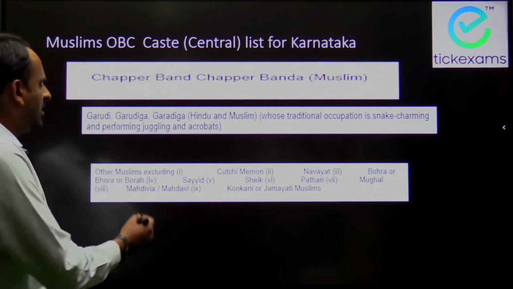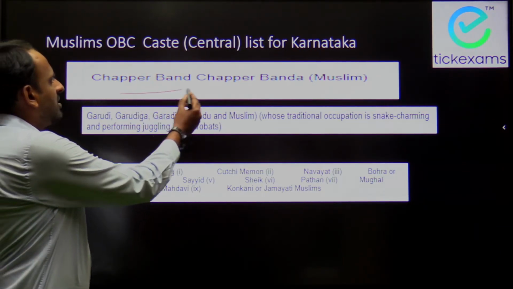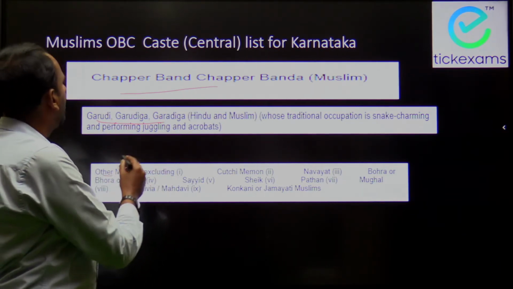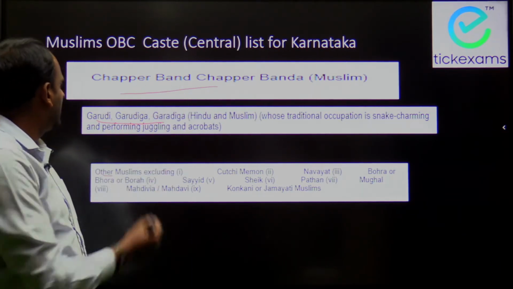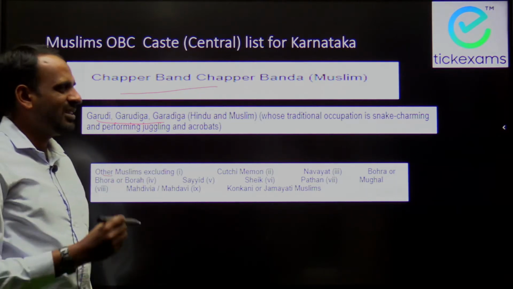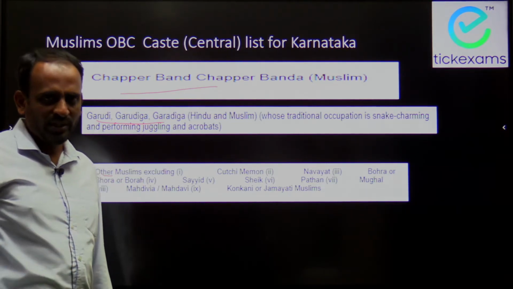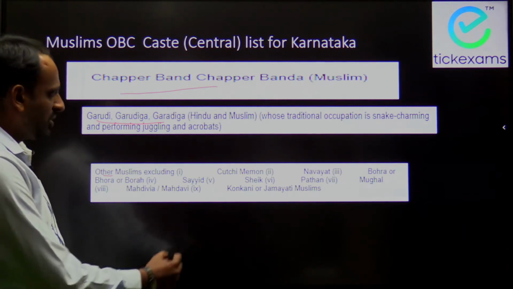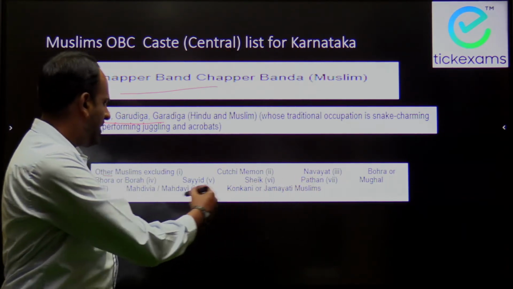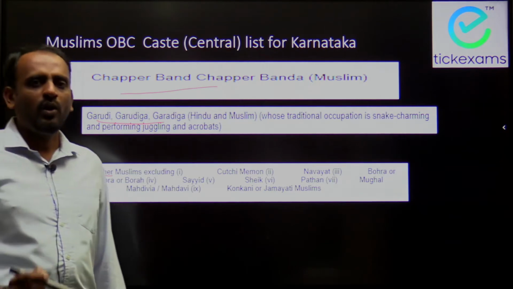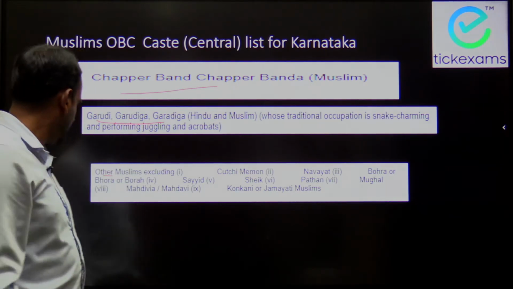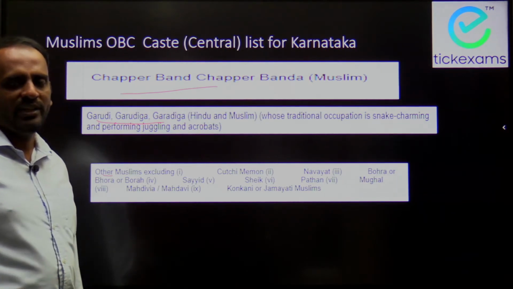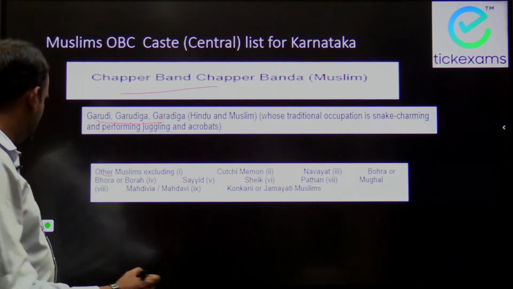So in Karnataka, among Muslims, there are some categories which belong to OBC. For example, Chapparban, then Garudi, Garudiga, there are some categories who come under OBC list of central caste list. So the general Muslims, like for example, Nawai, Patan, Sayyid, all these castes do not come under OBC list, which means they are eligible to try for EWS certificate provided their economic conditions meet the criteria.